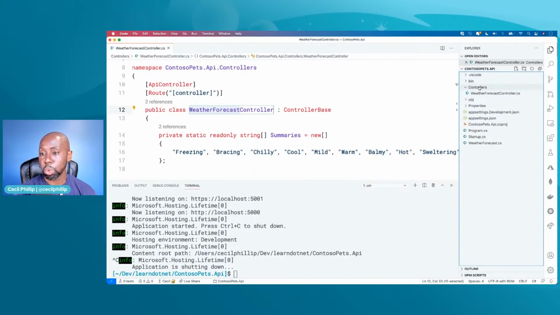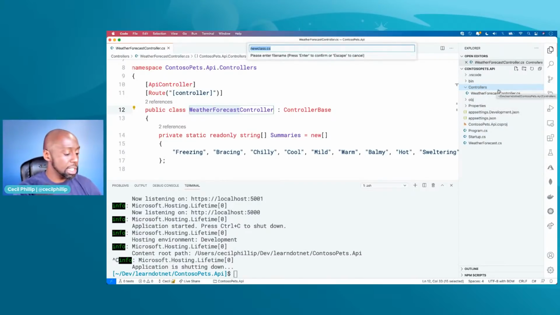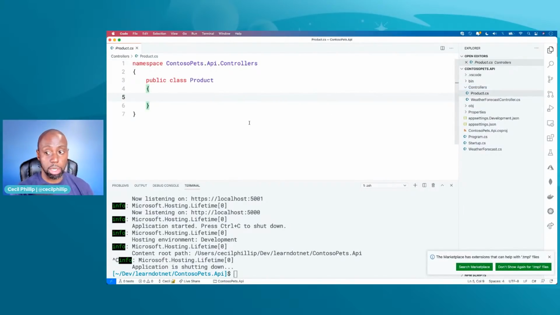I'm actually going to right click on the folder. And notice I have this thing that says new class, right? So this is where it comes in helpful when we add those extensions that I spoke about a little bit earlier. Those extensions would add some of these little menu items and options for us inside of our .NET projects. So I'm going to do new class or new C# class. Notice at the top now I need to give it a name. So I'm going to call it product. And now here you go, I have the product.